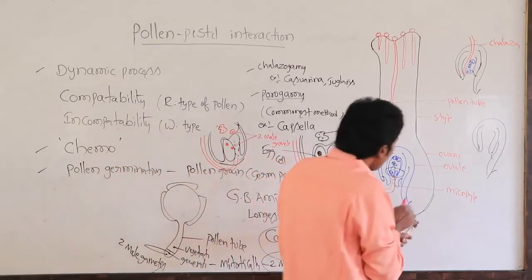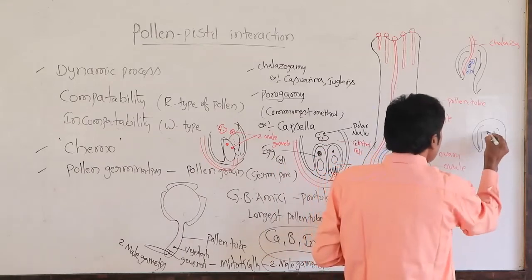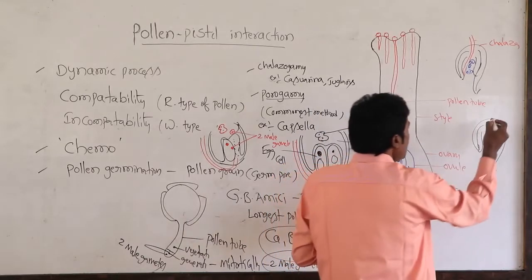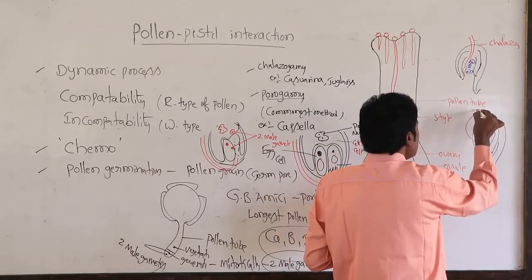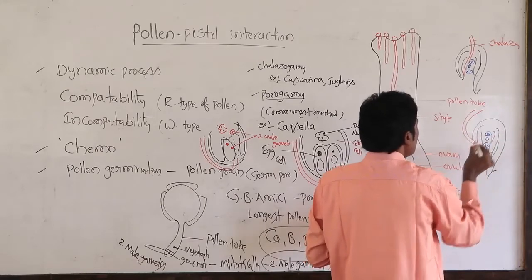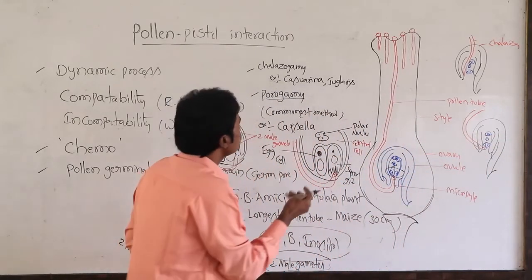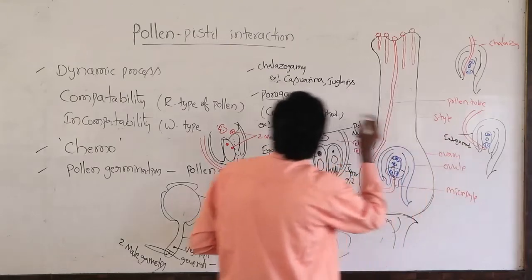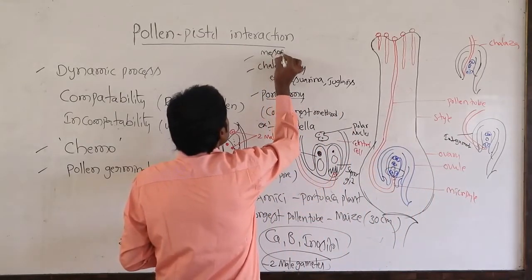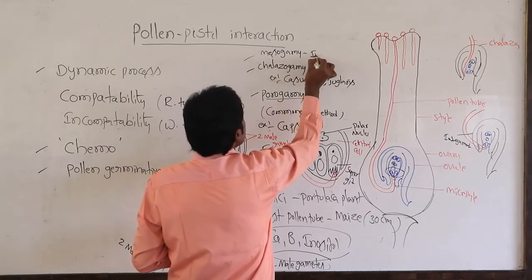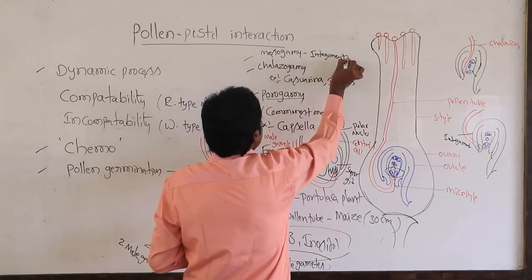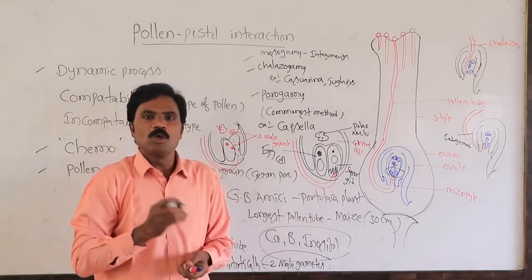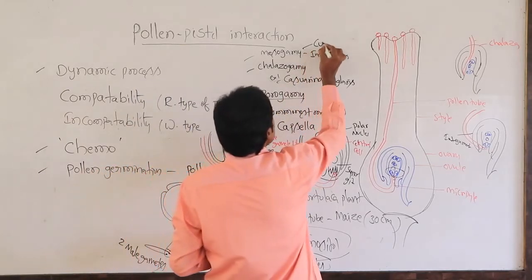Or another possibility: the pollen tube enters through the integument. This is the integument. Entry through the integument we call mesogamy. The pollen tube enters towards the integuments, which we call mesogamy. Most commonly, mesogamy is observed in Cucurbita.